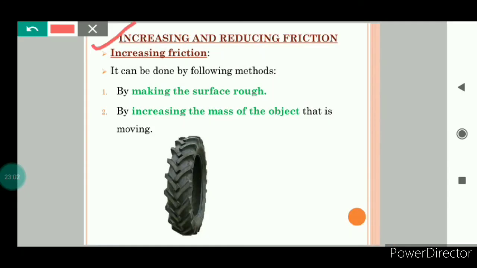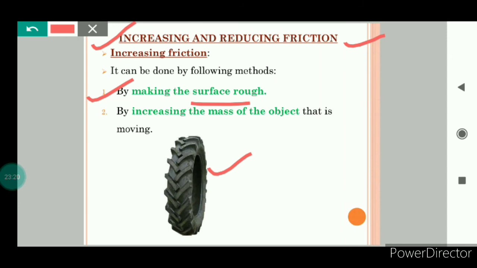Now we will see how we can increase and reduce the friction. Because we know that in some situations friction is desirable, means it is good for us. So how can we increase the friction? Number one, by making the surface rough. We know that rough surfaces offer more friction.